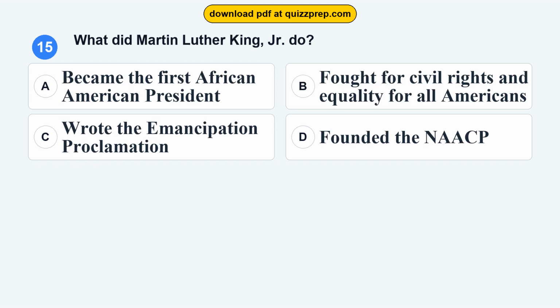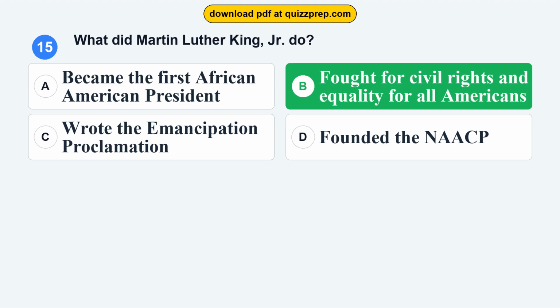Question 15. What did Martin Luther King, Jr. do? Option A, became the first African American president. Option B, fought for civil rights and equality for all Americans. Option C, wrote the Emancipation Proclamation. Option D, founded the NAACP.